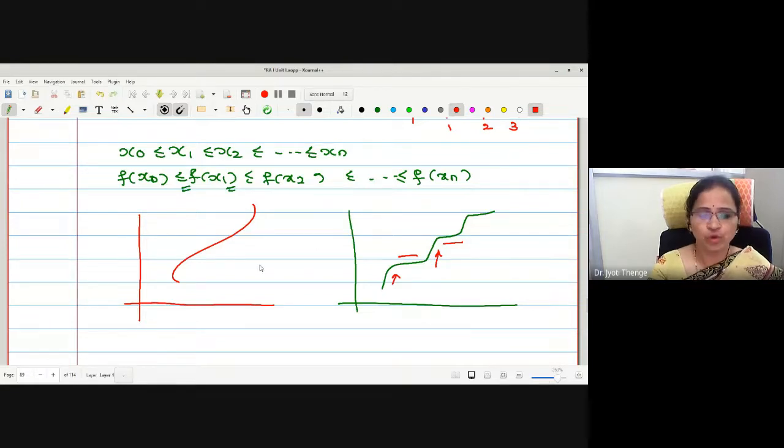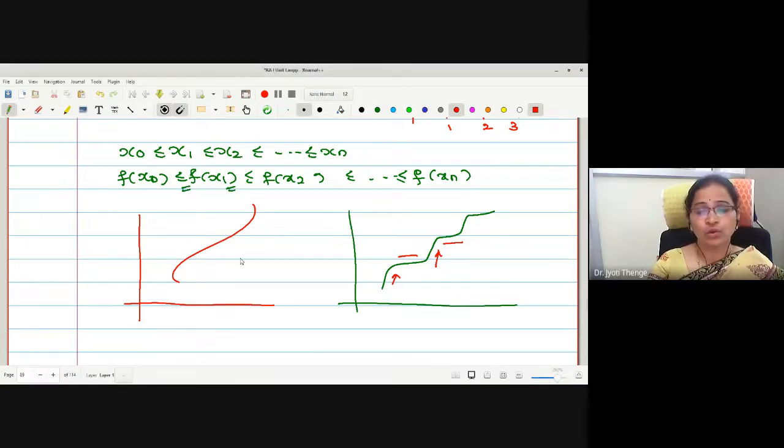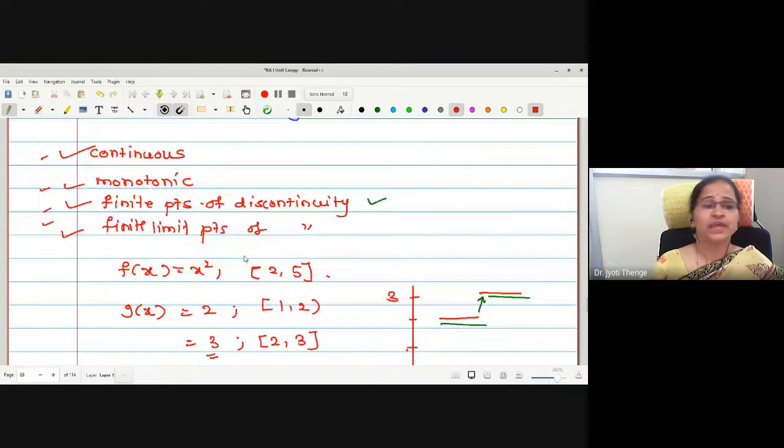Okay, I hope you have understood the difference. Monotonically increasing, right? Now, looking at the function itself, if it fits into any one of these four criteria, we can directly guess the integrability without solving that function.